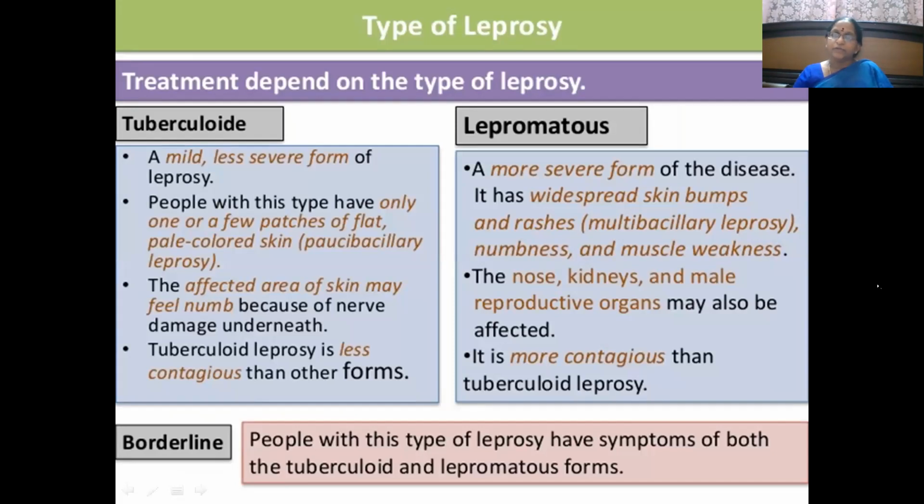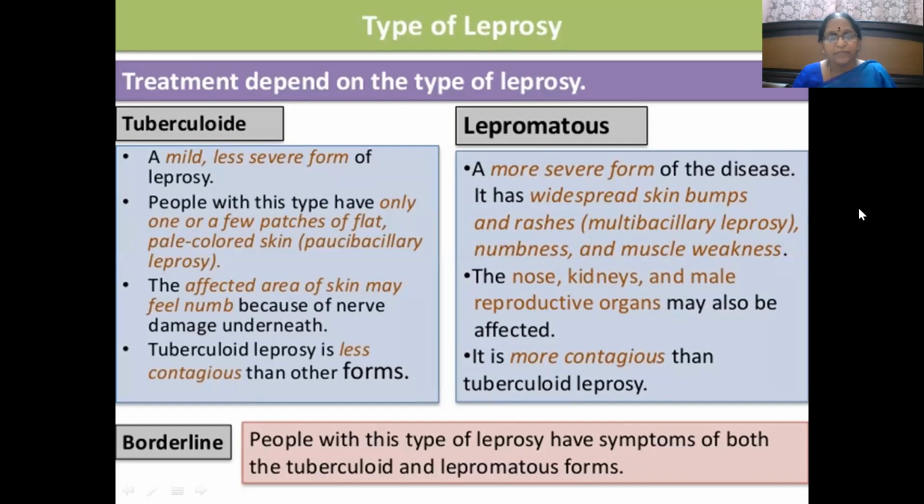Then, if you look into the main clinical picture and the differences between tuberculoid leprosy and lepromatous leprosy: in tuberculoid leprosy, CMI being intact, it is a less severe form of leprosy, whereas lepromatous leprosy, where CMI is very poor, can be considered a more severe form of the disease, with widespread skin lesions and rashes, numbness and muscle weakness.